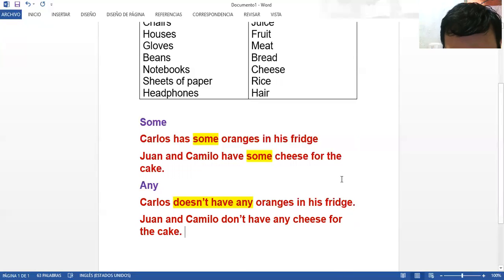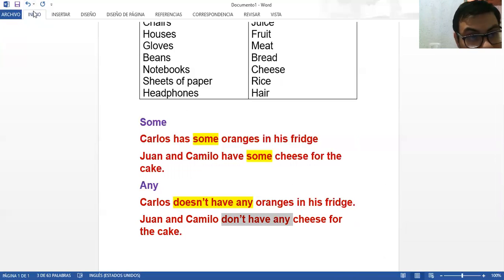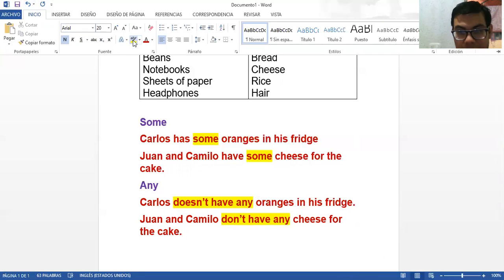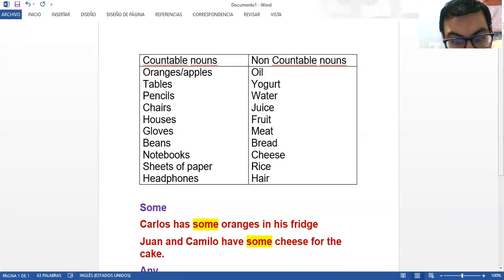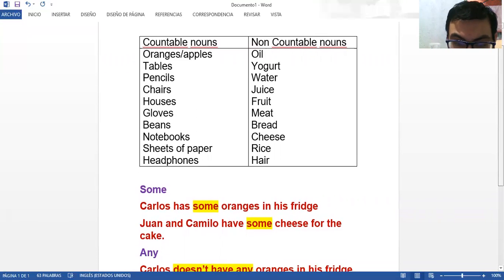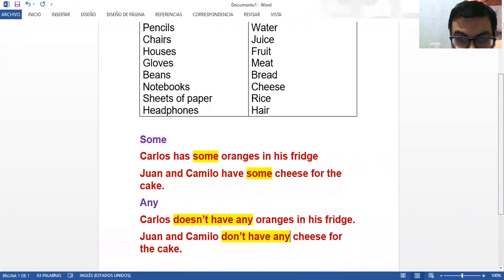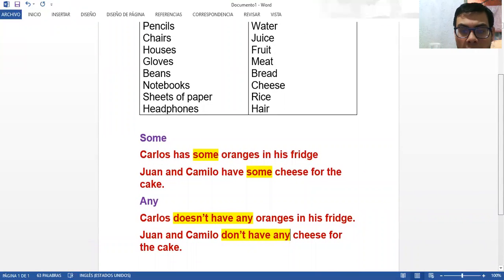And here we are going to highlight this. We are going to highlight. Yeah, very good. Now, what can we infer so far? According to the table that we have here, oranges is countable. Very good. And we know that cheese is uncountable.